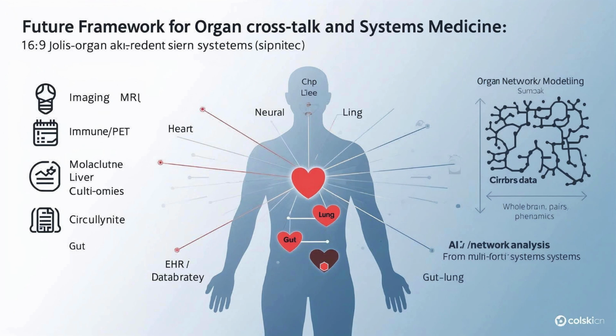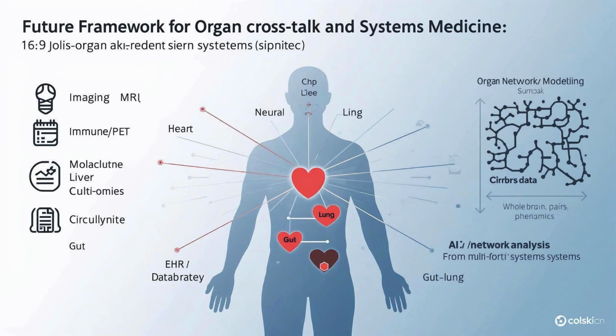Molecular and omics-level studies, metabolomics, proteomics, transcriptomics, epigenomics, reconstruct how metabolites, hormones, cytokines, and epigenetic marks transmit signals between organs. Examples include bilirubin and gut microbiota in liver-gut signaling, or SCFAs and neuroactive metabolites in the gut-brain axis. AI ties it together. Deep learning on imaging predicts inter-organ dysfunction from subtle patterns. Machine learning on EHRs and multi-omics data identifies new organ network phenotypes in heart failure, cancer, and kidney disease and discovers drug-omics relationships for repositioning.